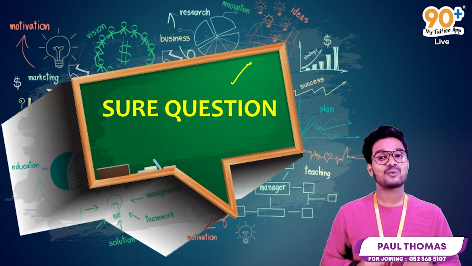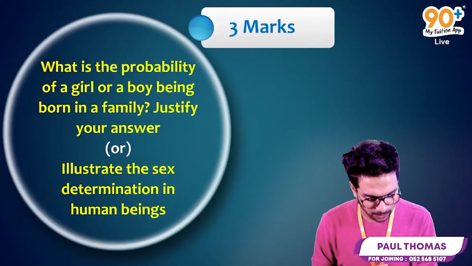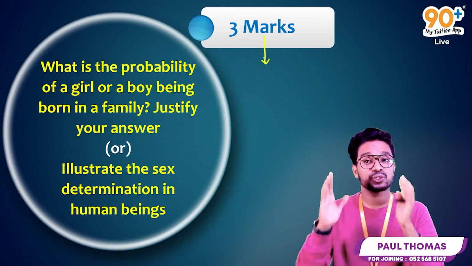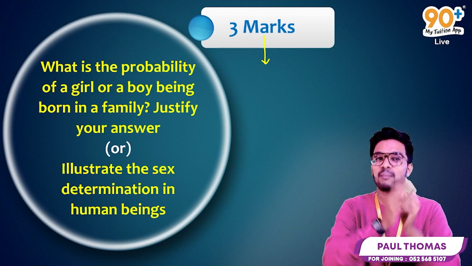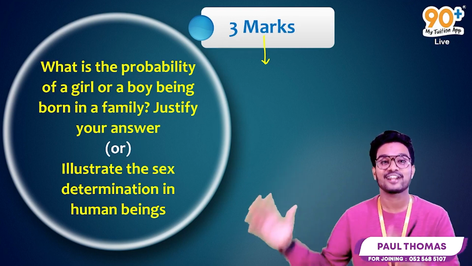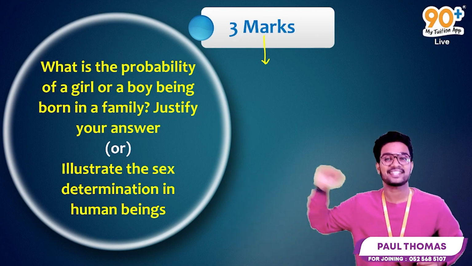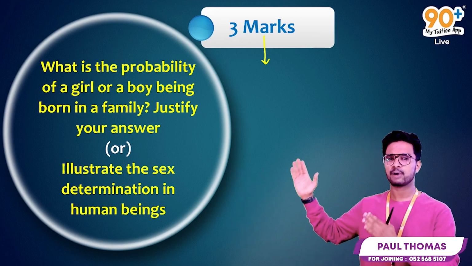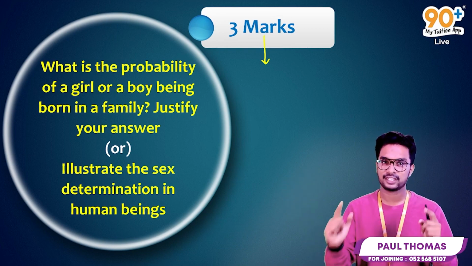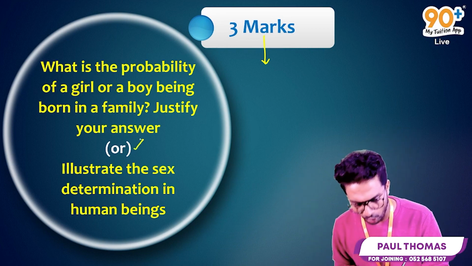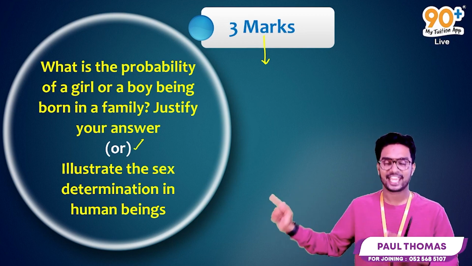So here we go with our short question. Today we are going to deal with 3 mark questions, and I will definitely give you the 3 marks in your board examination, and this might be your sure question. So the question here is, what is the probability of a girl or a boy being born in a family? Justify your answer. The or part of this question is illustrate the sex determination in human beings.